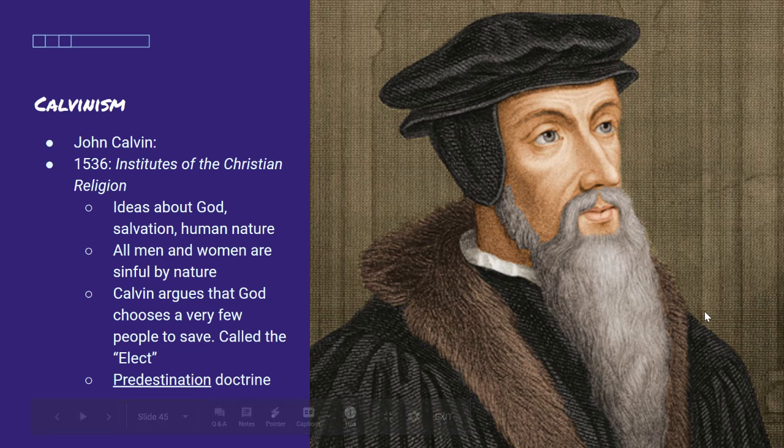He said that all men and women are sinful by nature. And he believes that God chooses very few people to, quote, save, and he calls those people the elect. And so he comes up with this doctrine called predestination, meaning that you are born, but a higher order has already kind of laid out this roadmap of your life.